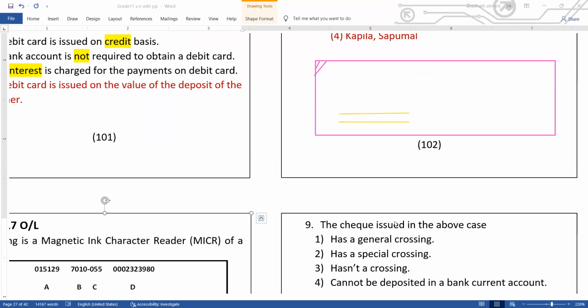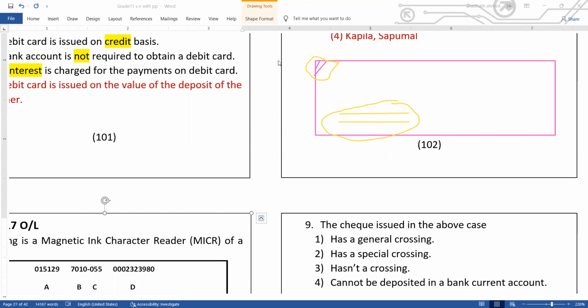So, the check issued in the above case. Careful, one point to be noted. In a check, if 2 lines are crossed like this in the corner, or drawn like this, we call it crossing. A crossed check cannot be encashed over the counter. If a check is crossed, you can't hand it over at the bank counter and collect the money immediately. It's impossible. You must deposit this check in a bank account.